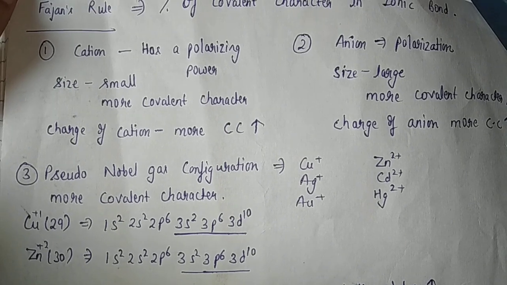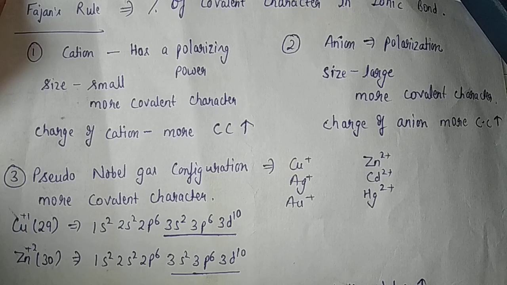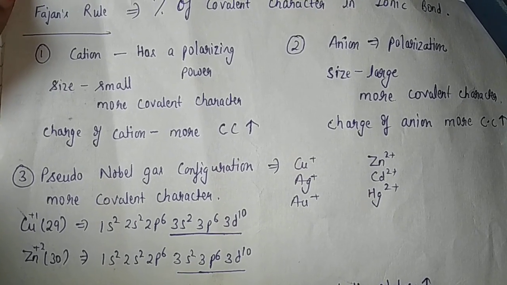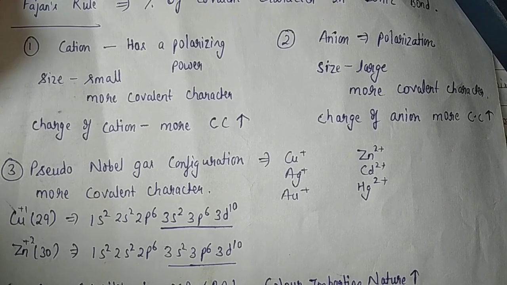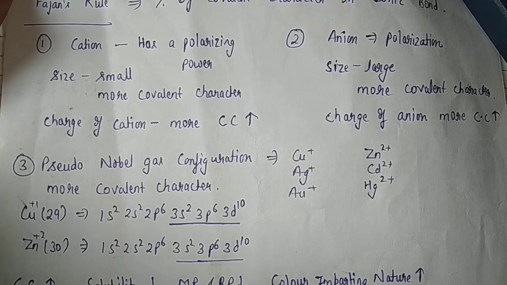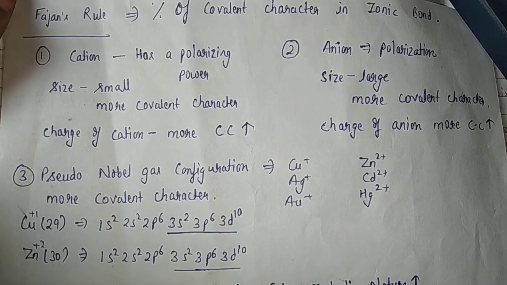Cation, which has a polarizing power, should be small. If the size is small, more covalent character will be there. The charge of the cation should be very high. The charge of the cation is directly proportional: if the charge of the cation is more, the covalent character will be more.